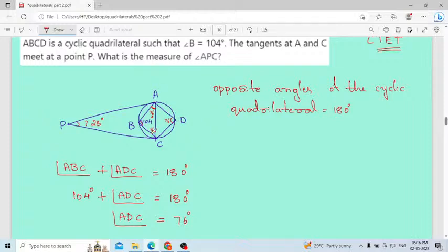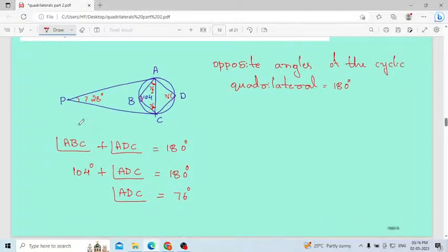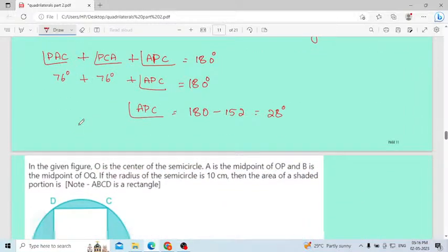Then why is angle A equal to angle C? Because consider the tangents here. PA is one tangent, PC is another tangent drawn from the same point, therefore the angles must be the same. Then you have to find the angle APC. Consider the angle sum property, consider this as a triangle. You know two angles, so you can calculate the third angle. Easy. Practice the problem one or two times and it will be easy for you.